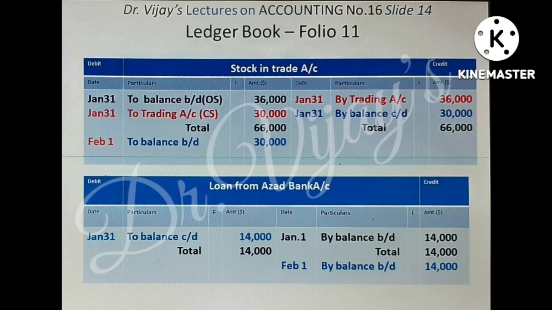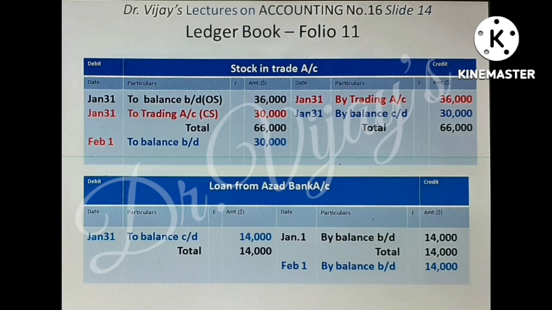That opening stock is closed at the end of the accounting period by transferring to trading account by the entry trading account debtor to stock and trade account. The posting comes on the credit side of stock and trade account by trading account 36,000. The closing stock, we know, is taken at the end of the accounting period through physical stock verification and that is brought to the books through the entry stock and trade account debtor to trading account. So it comes in debit side of stock and trade account to trading account $30,000.